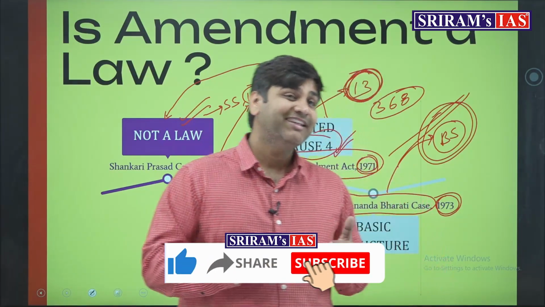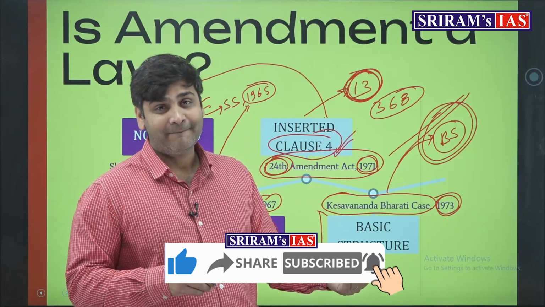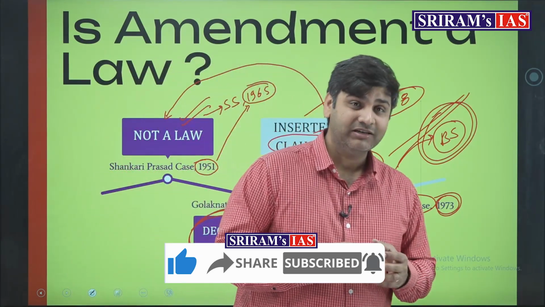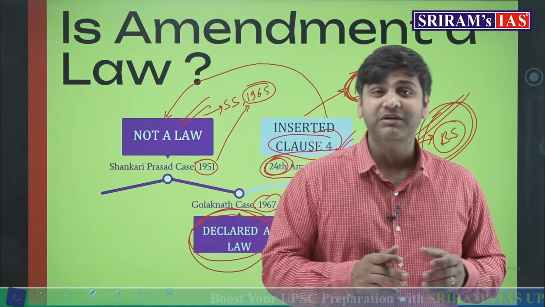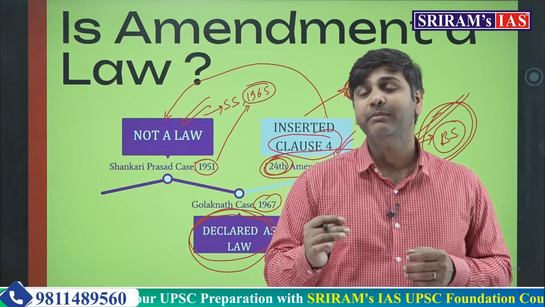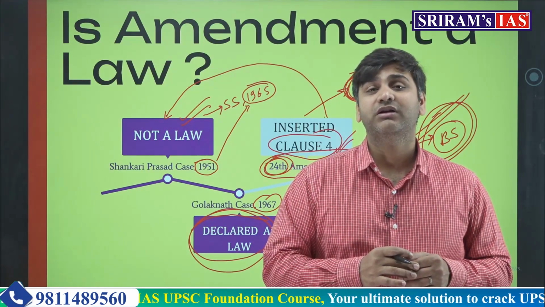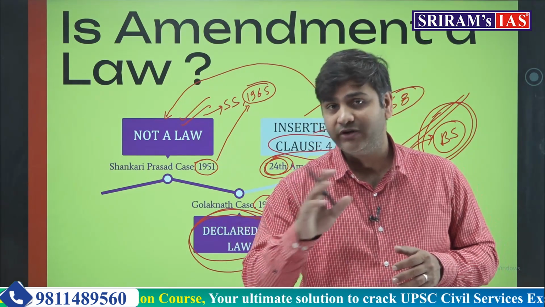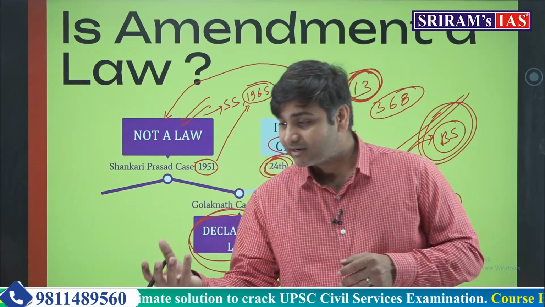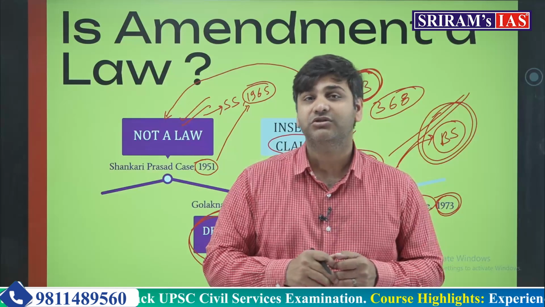But now, because of the basic structure, this limitation has grown bigger. That simply means any amendment brought by the Parliament which abridges the basic structure of the constitution will be declared void. Now, fundamental rights are also part of the basic structure.